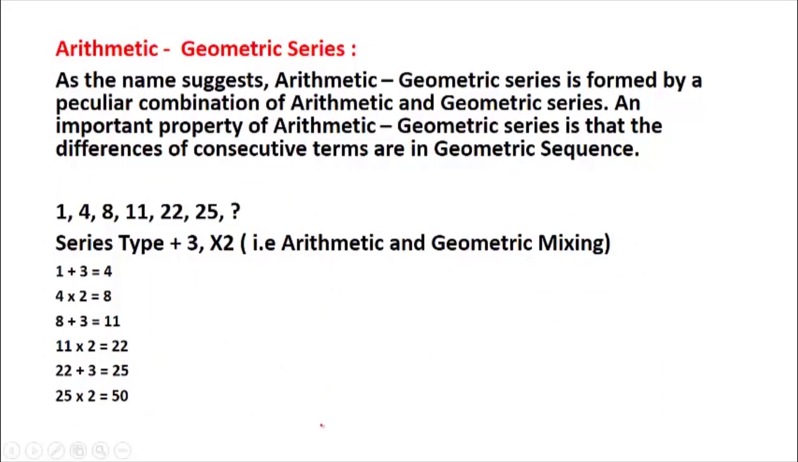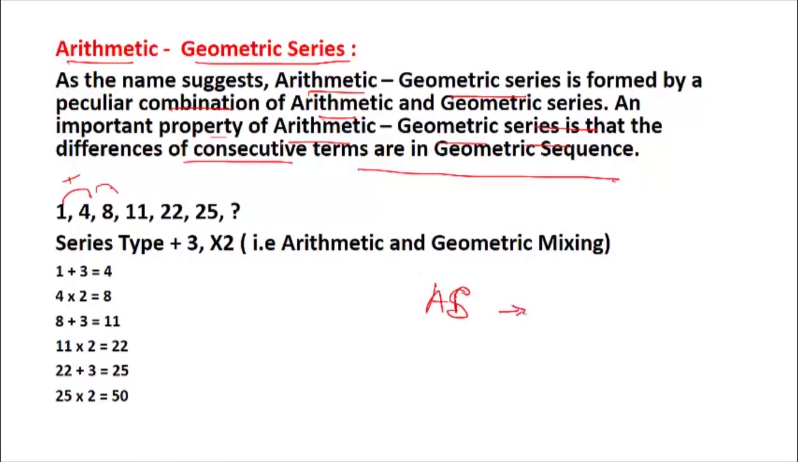Okay, so let us move on to the next type of series, that is arithmetic geometric series. As the name suggests, arithmetic geometric series is formed by a peculiar combination of arithmetic and geometric series. An important property of arithmetic geometric series is that the differences of consecutive terms are in geometric sequence. So what we mean by this is, it is a combination of arithmetic and geometric series. What are arithmetic and geometric series?